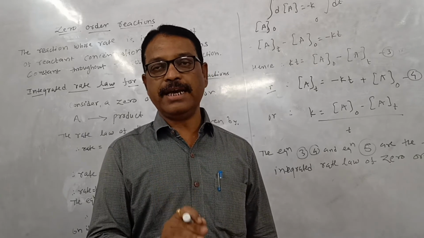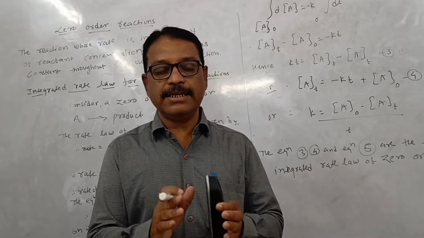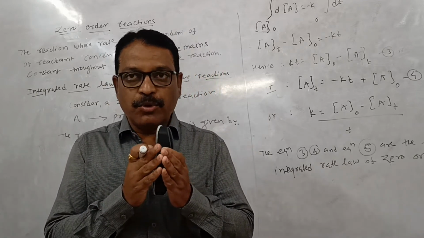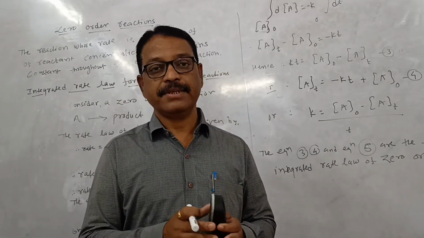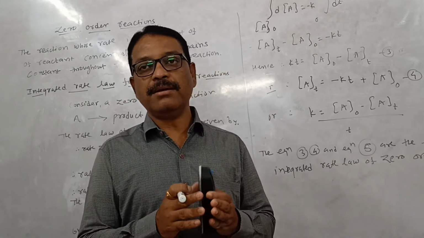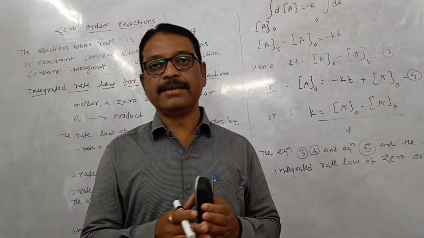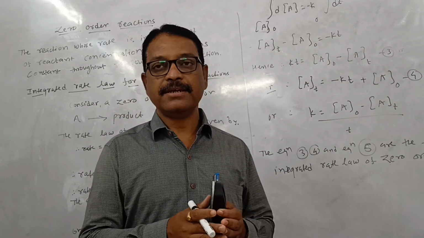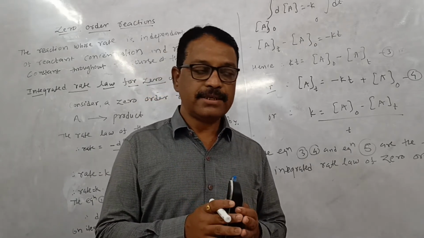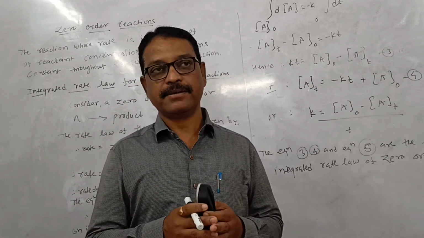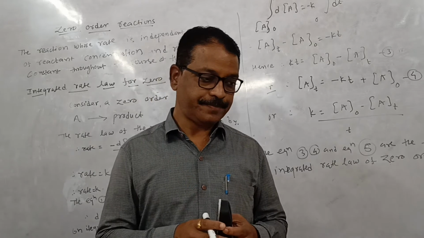A zero order reaction means that the rate of the reaction is proportional to the concentration of reactant raised to the power 0. In other words, the rate of a zero order reaction is independent of the reactant concentration.